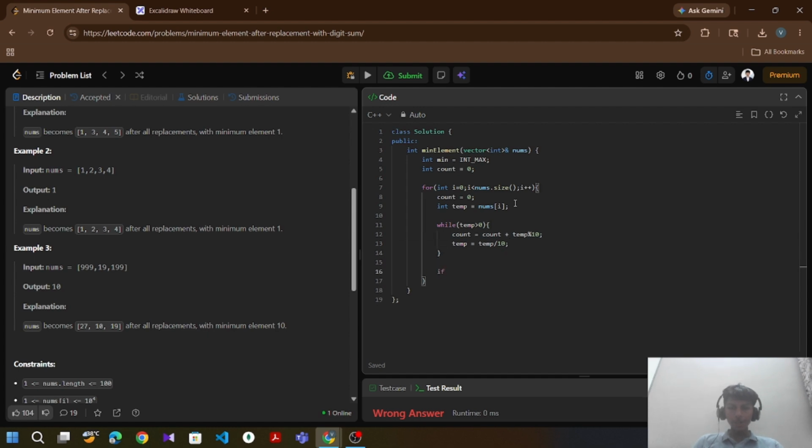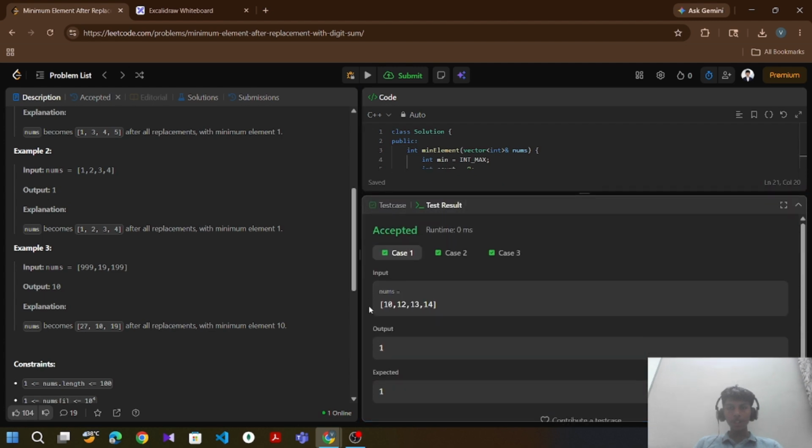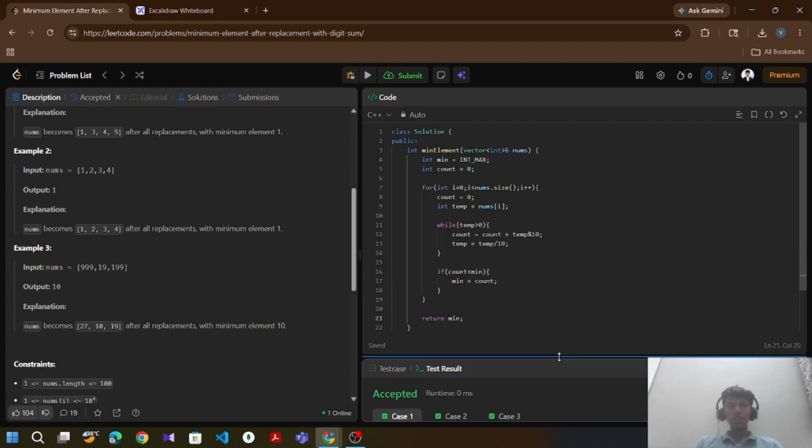After that we take a condition: if our count is less than our minimum value, then our minimum value equal to our count. After that we return our minimum value like this. So this is our code. Let's run it. So our code passes all test cases of our question.